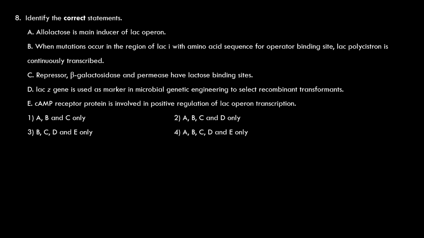Cyclic AMP receptor protein is involved, that is CRP, catabolite activator protein. Cyclic AMP receptor protein is involved, right? It is also known as catabolite activator protein, involved in positive regulation of lac operon transcription. Absolutely true. So cyclic AMP receptor protein binds to cyclic AMP and these together bind to the 5' region of the promoter, that is the CAP site. Thereby it enhances the binding of RNA polymerase to the promoter and the polycistronic structural genes are transcribed. So E is also correct.